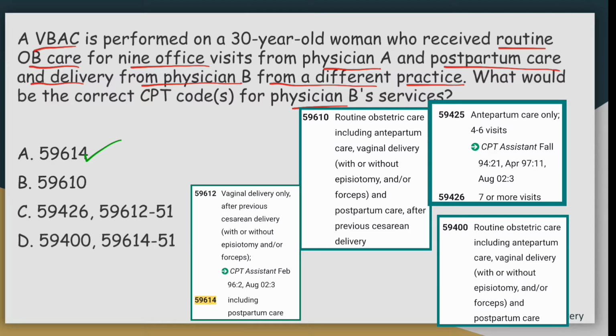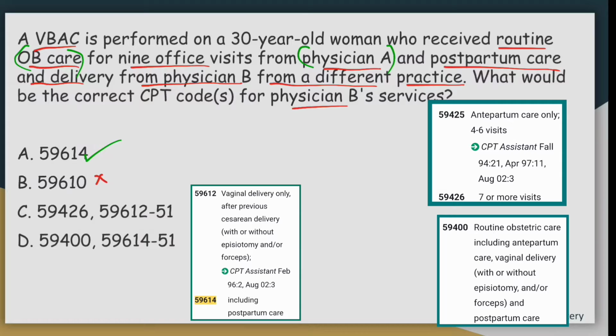Check option B, 59610, that is for routine obstetric care, including antepartum care, vaginal delivery, and postpartum care. In this scenario, the 30-year-old woman is receiving routine obstetric care from physician A, right? In the question, they are asking to code for physician B's services. So we are not supposed to code for physician A's service. So eliminate option B.